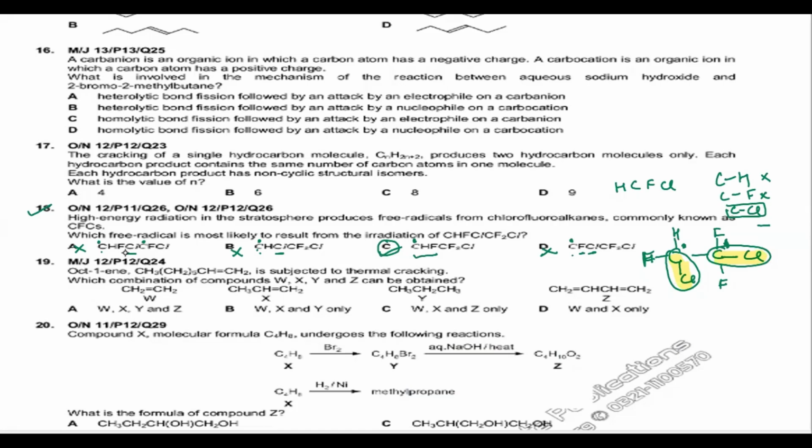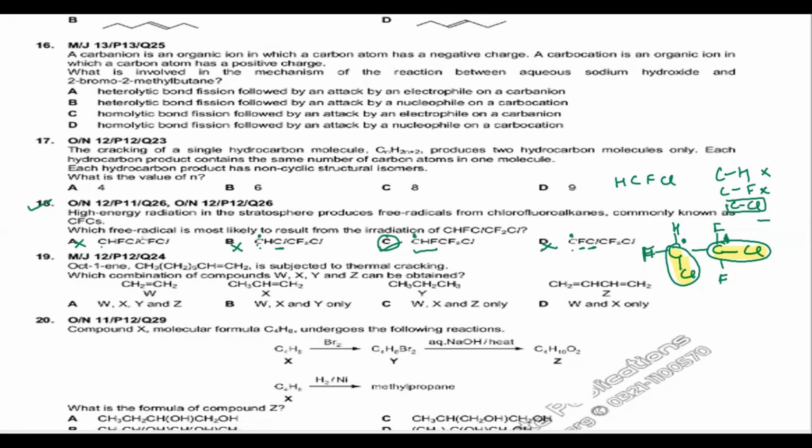This could be an answer, but because they have put the dot on the wrong carbon, that is why this dot should be on this particular carbon. This dot, which is showing this carbon as a radical, should actually be on this carbon. If this would have been right, then A would also have been correct. I hope I'm clear till here. Fine.